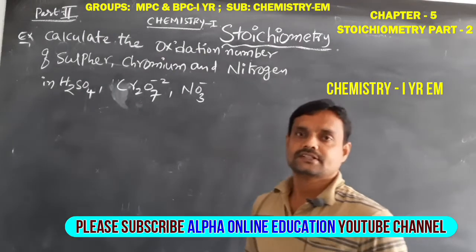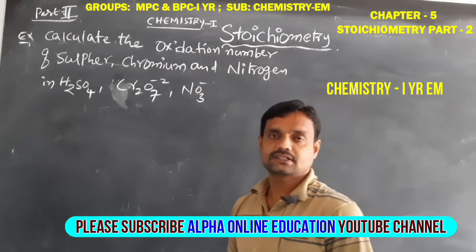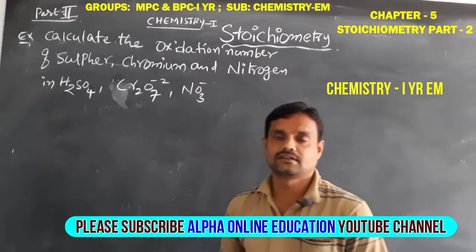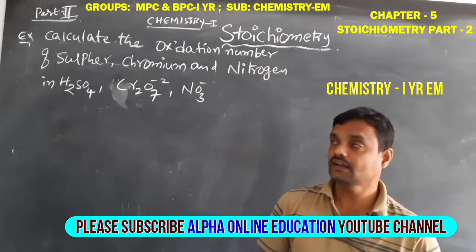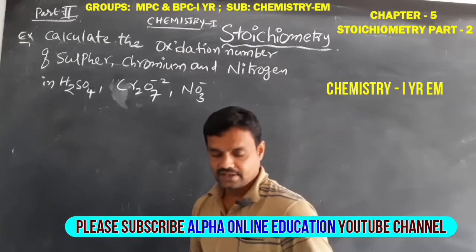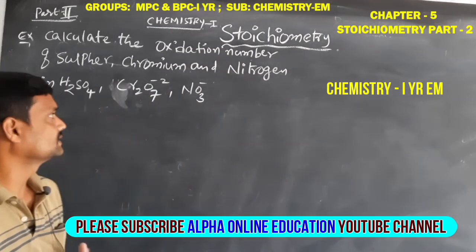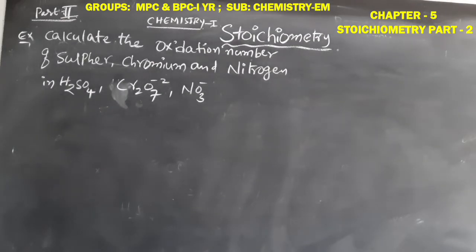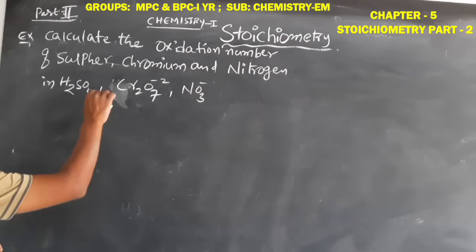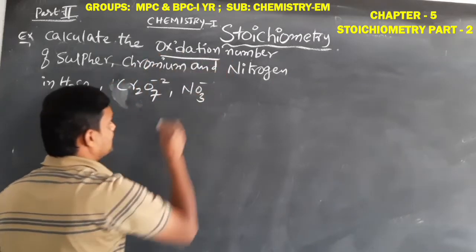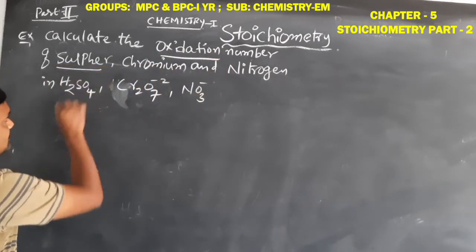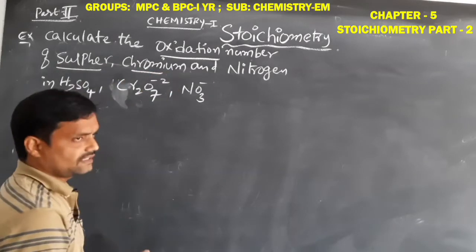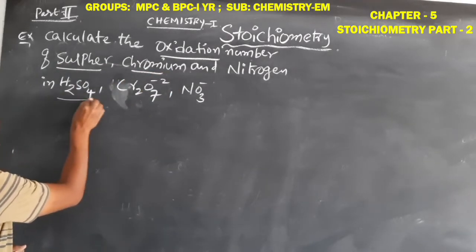Students, in the previous class we learned some fundamental rules on the oxidation number concept. Today we are going to learn how we should calculate the oxidation number of any element in a given compound. Our example is: calculate the oxidation number of sulfur, chromium and nitrogen in H2SO4.